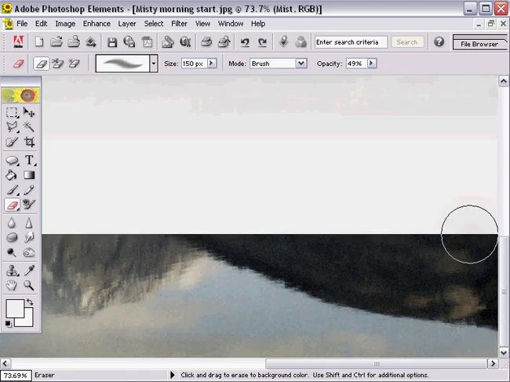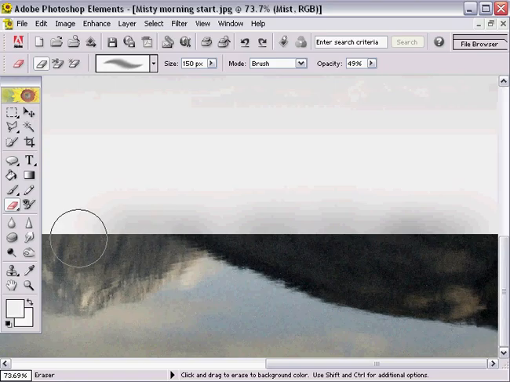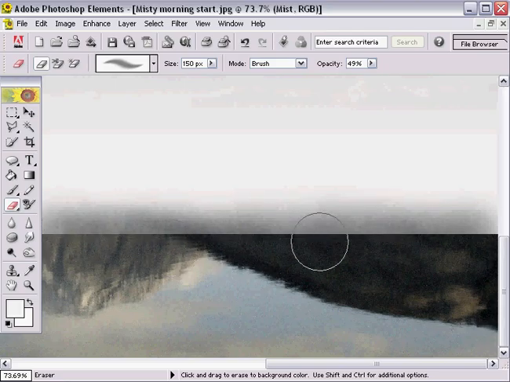So now we can start to erase along this bottom line. And this task needs to be quite delicate and quite gradual because it needs to form the shape of the mist, that thin band of mist that we often see.